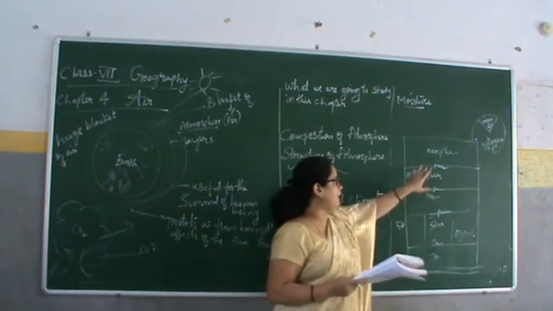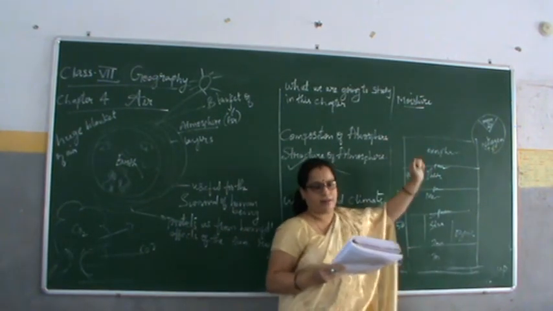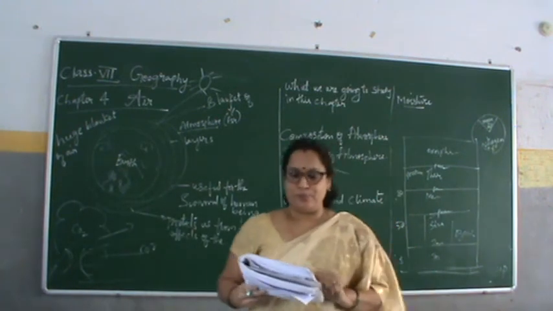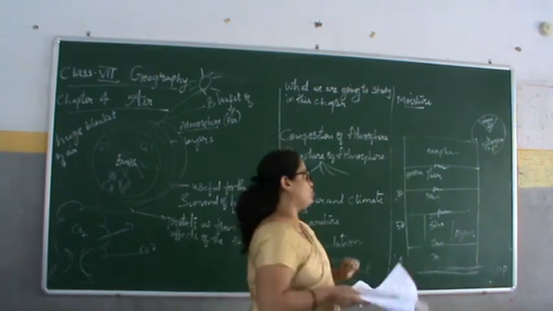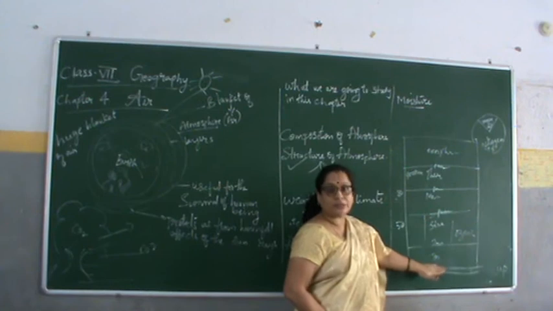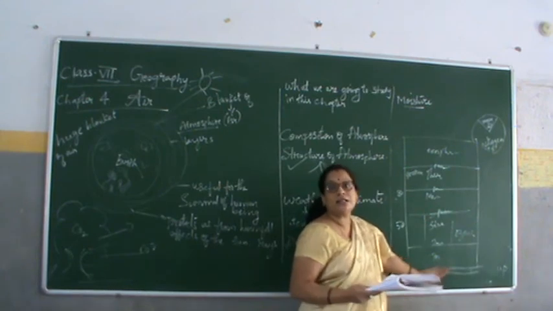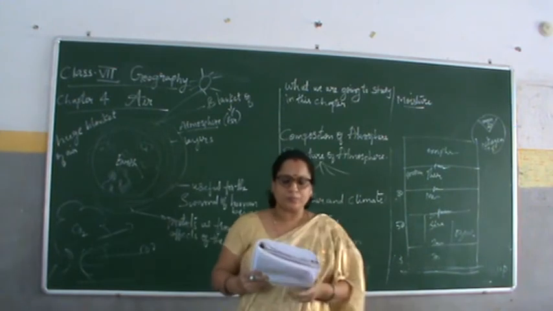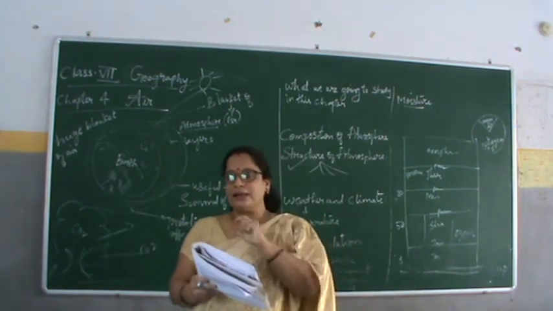Then we cross here and go for the last layer, that is the exosphere. The uppermost layer of the atmosphere is known as the exosphere. It is the uppermost layer. The first layer at the bottom is the troposphere, and the last, uppermost, is the exosphere. This layer is very thin.